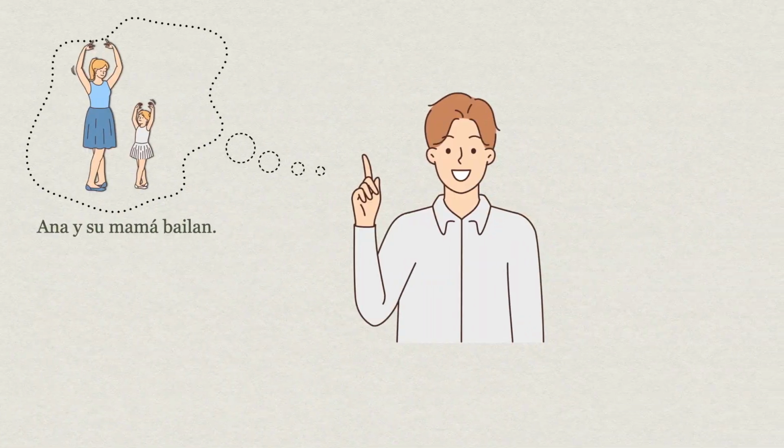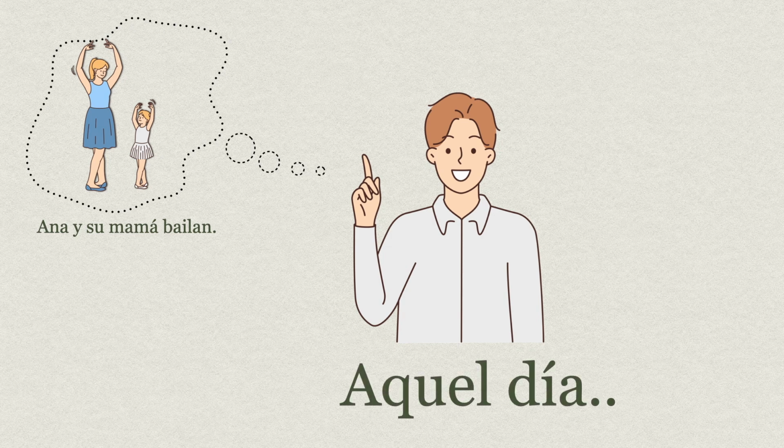So let's go back to our example that we saw earlier. If you want to talk about an event, an action, as it happened in the past, referring to it as aquel día, that day, the verb bailan, which is conjugated currently in present tense, will have to be conjugated in pretérito indefinido. It's an AR ending verb. For Ana y su mamá, it will be bailaron. So we will say it this way. Aquel día, Ana y su mamá bailaron.